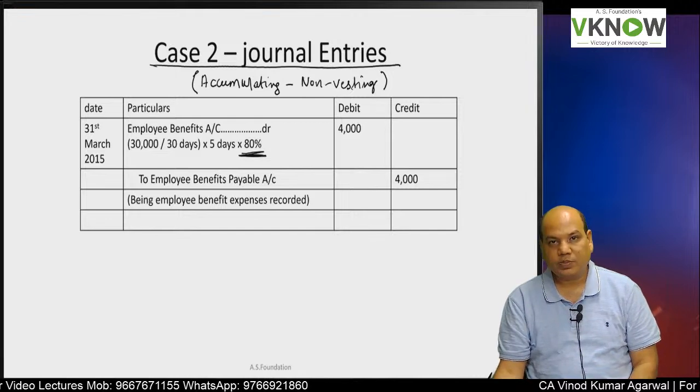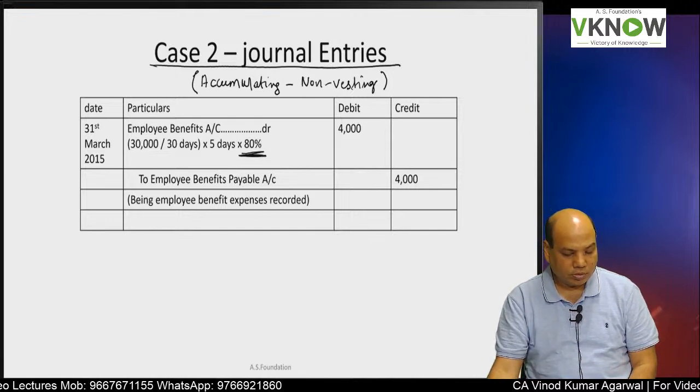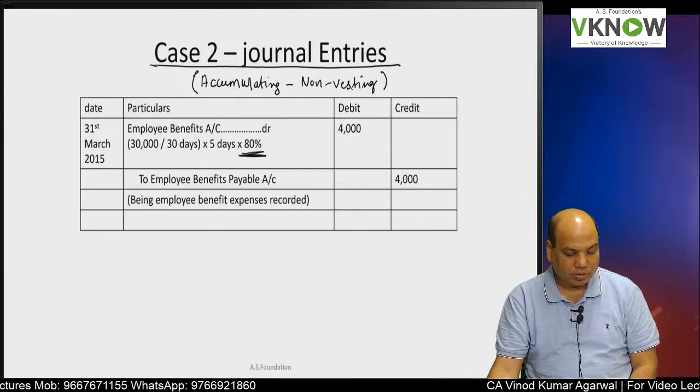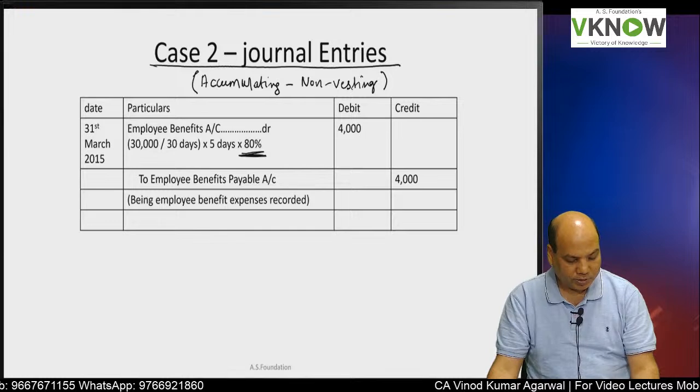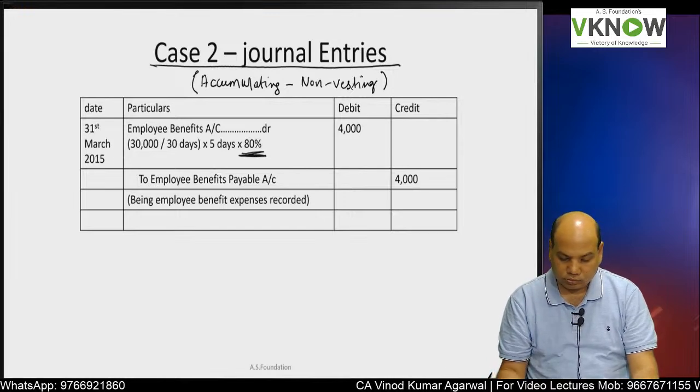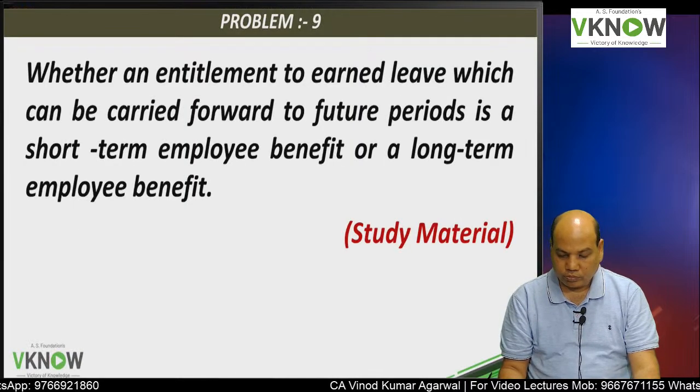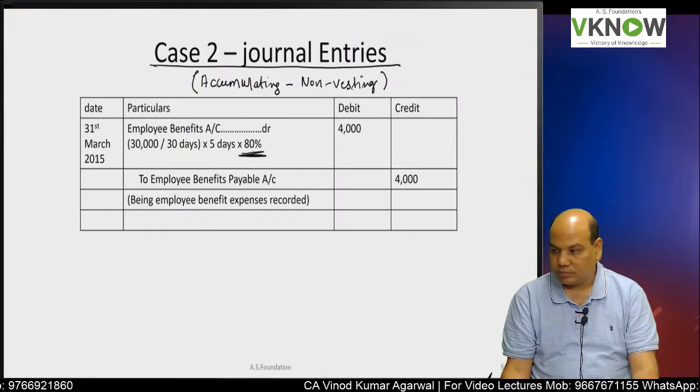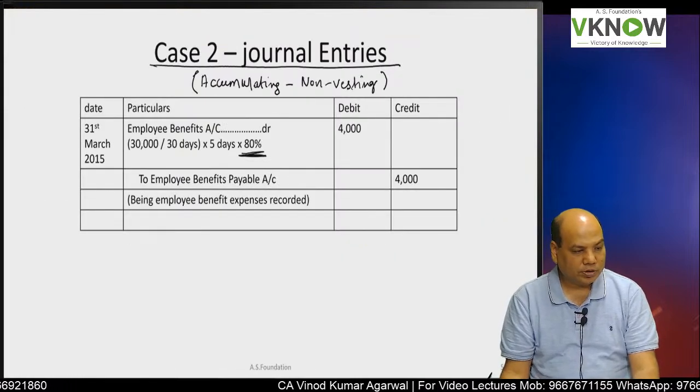To employee benefits payable 4,000. So that was the answer to this question.